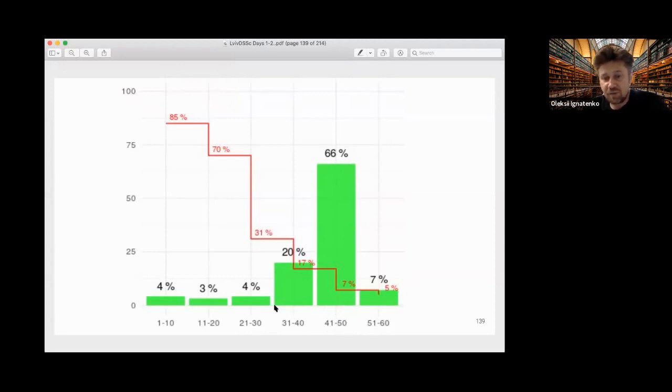And if the share offered to the second player was less than 30%, then the rejection rate rose to 85%. So there were probably one or two deals where the proposition was less than $10 and they actually agreed, but 85% of them just refused.